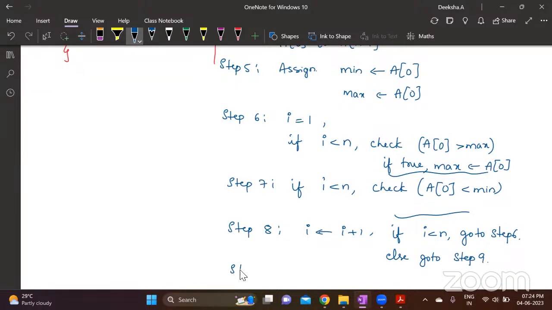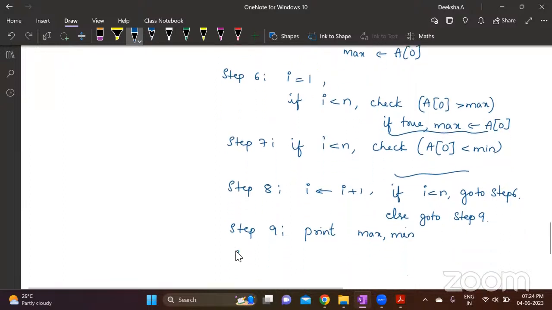Okay, the next step is step 9, right? Now, step 9, print max and min, or you can write display max min. The words that you use are not very important. You can write print max min, display max min, or output max min. But don't write complete statements. Don't write full sentences. Your algorithm should look like this. After printing, nothing else, right? Step 10 is stop.